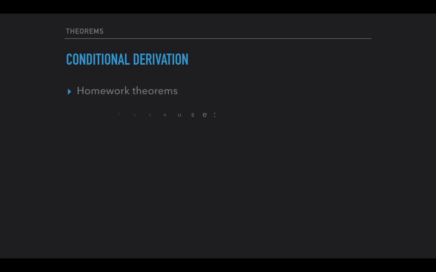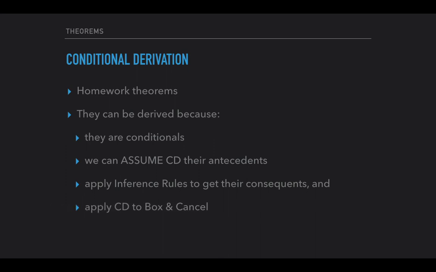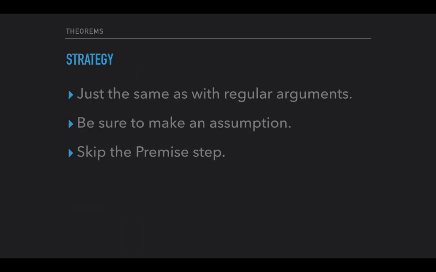So in your homework theorems, they're derivable because they're all conditionals. And so you get to assume the antecedent, and then it turns out that in those cases, you'll be able to reason to the consequent, and then you'll be able to apply CD once you get the consequent to box and cancel. So you're going to basically be producing these derivations in pretty much the same way that you have been before. You're going to need to make sure that you make an assumption, and it'll be assume CD, and then you're just going to skip the premise step because there are no premises to put in. You're just going to work with that assumption, take the assumption and apply your inference rules and get to the consequent and then apply CD.